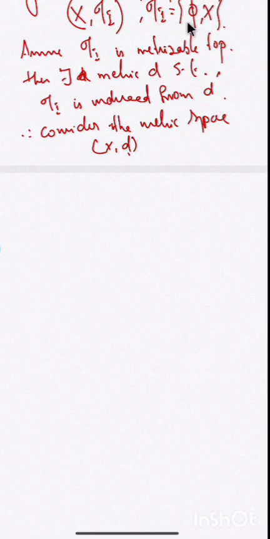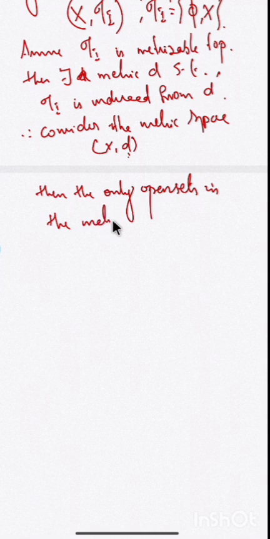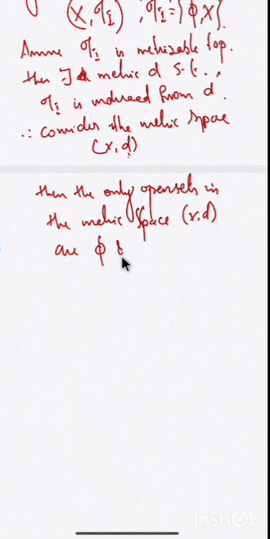Here the only open sets are the empty set and the full set. Therefore, the only open sets in the metric space (X, d) are the empty set and X itself.